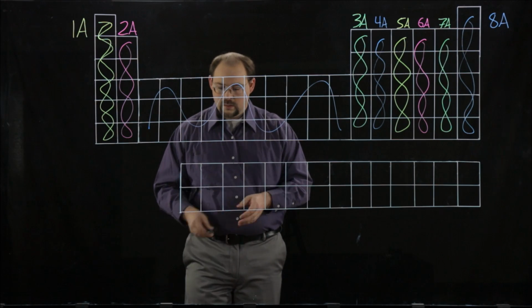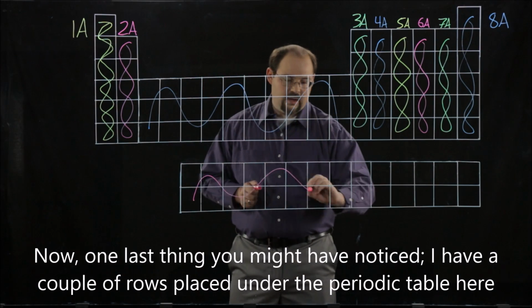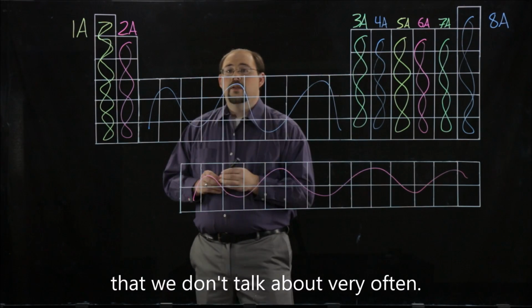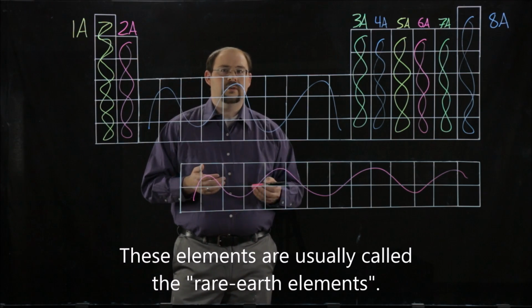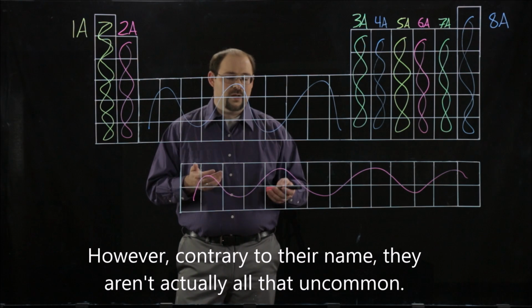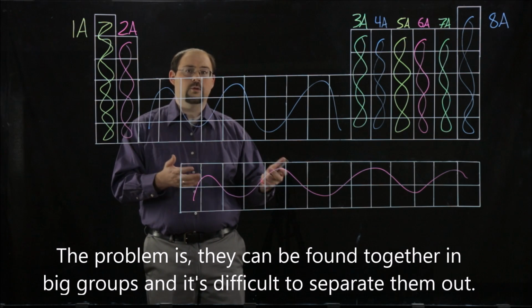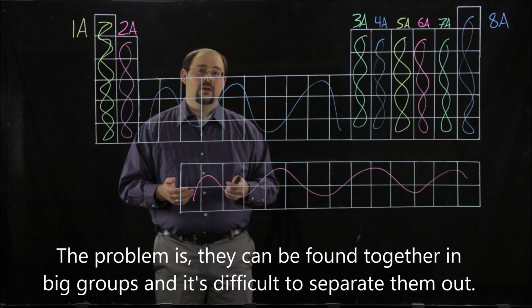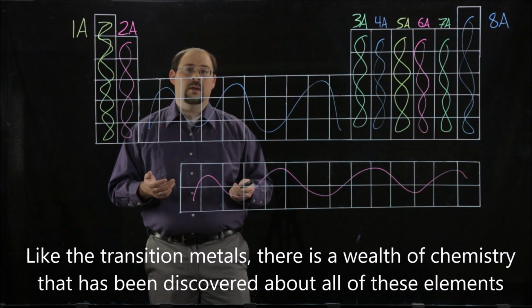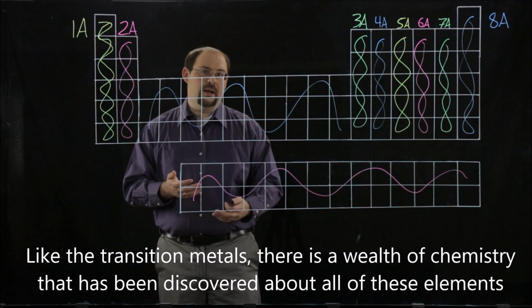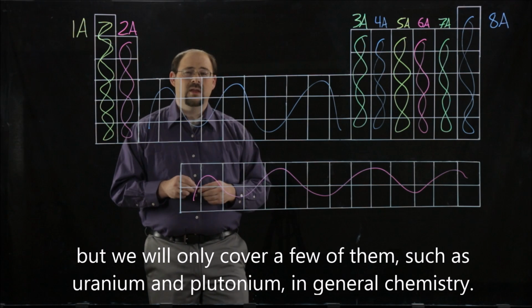entirely iron. Now, one last thing you might have noticed, I have a couple of rows placed underneath the periodic table here that we don't talk about very often. These elements are usually called the rare earth elements. However, contrary to their name, they're not actually all that uncommon. The problem is they can be found together in big groups, and it's difficult to separate them out. So until recently, there wasn't a whole lot known about these elements. Like the transition metals, there's a wealth of chemistry that has been discovered about all of these elements, but we're only going to cover a few of them, such as uranium and plutonium, in general chemistry.